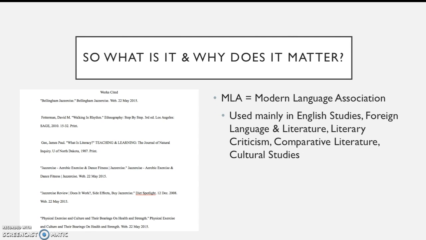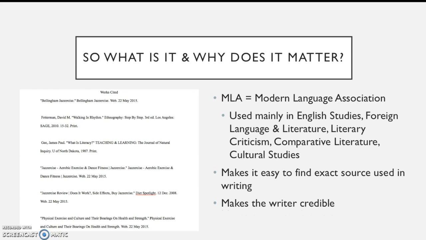So MLA stands for Modern Language Association. It's used in English classes, foreign language and literature classes, literary criticism, comparative literature, cultural studies. It makes it easy to find the exact source that you use in your writing. It makes you, the writer, credible, so we can see that your writing is accurate and find the direct source. And it prevents plagiarism, and a lot of schools, colleges, if not all, will fail you in classes if you plagiarize.